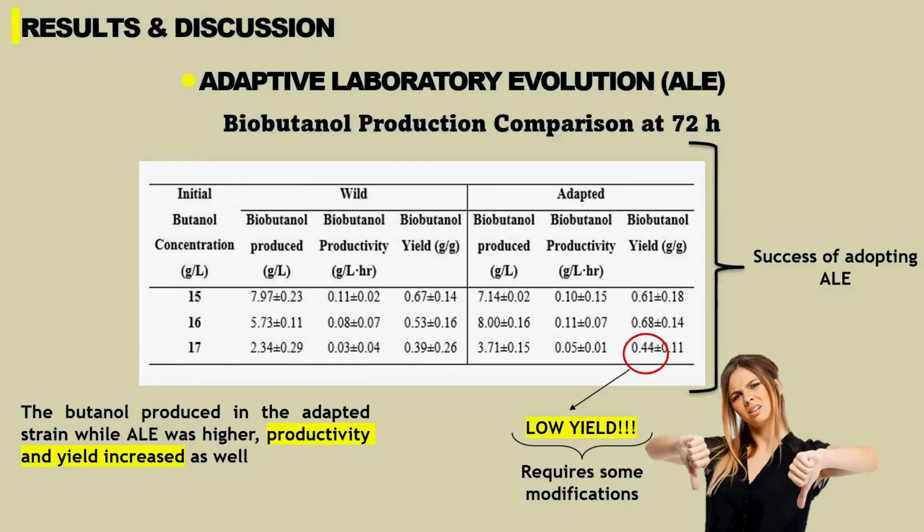Okay, after I applied the ALE strategy, we can see improvement in the adapted strain compared to the wild strain, in which the butanol produced in the adapted strain was higher compared to the wild strain. However, it is apparent that the yield and productivity for 17 gram per liter is quite low. But I still feel like the strain is capable of more than this concentration, and maybe we could do something in the method, maybe some sort of modification.